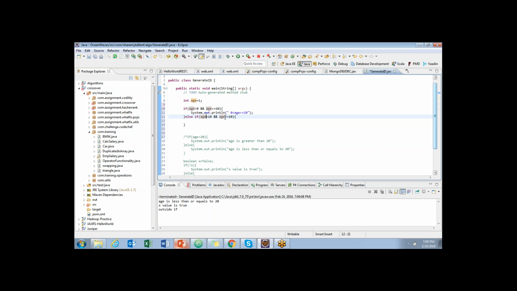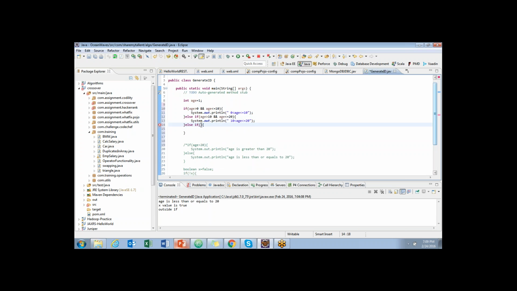It should be greater than 10, and a should be less than or equal to 20. In this case we would print that my age is greater than 10 and less than or equal to 20. If you have more else statements, you can place as many conditions as you want.